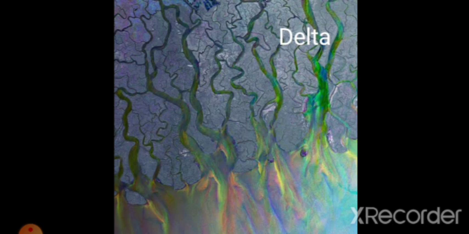Before that, it will become distributaries, that means it will divide into so many parts. These distributaries deposit the sediments and create a landform called a delta. So here you can see all the sediments may create a landform. Landform means a land where you can see the rocks, sand, everything. So it is called a delta.